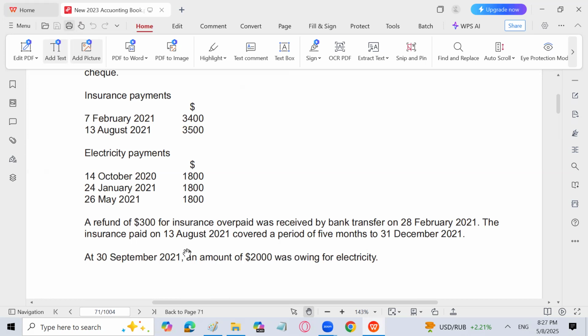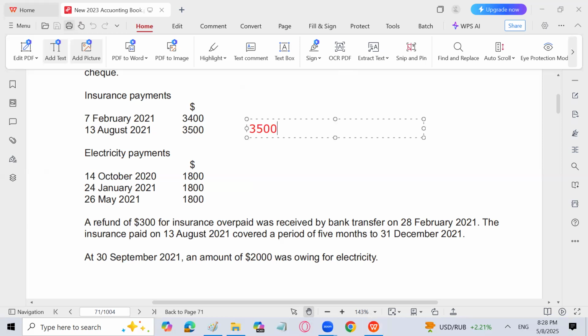The insurance paid on 13th August covered a period of 5 months to 31st December. It means that this 13th August payment of 3500 is for August, September, October, November, December, for 5 months. But our financial year ends on 30th September. So out of those 5 months, our financial year covers only August and September, 2 months, because on 30th September the financial year will end. So 3 months of insurance out of 5 months is prepaid.